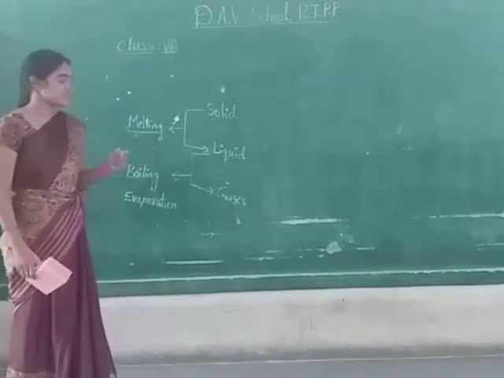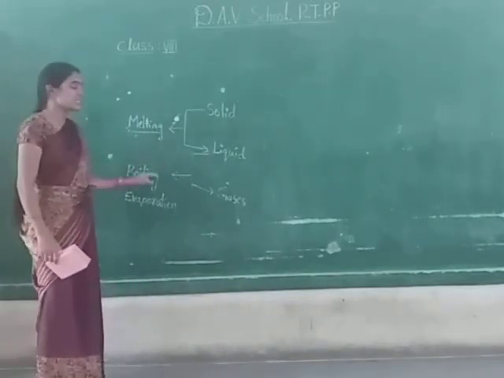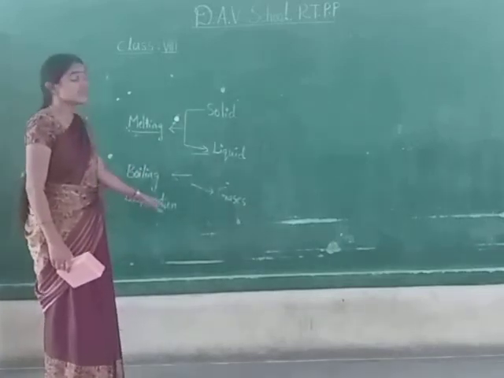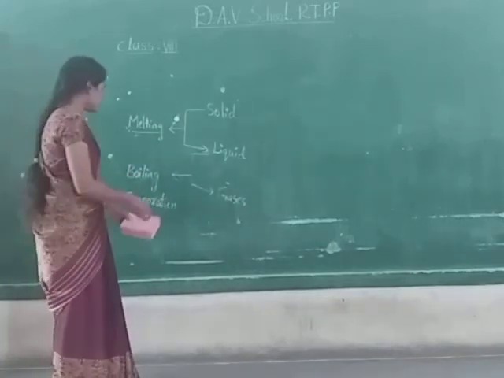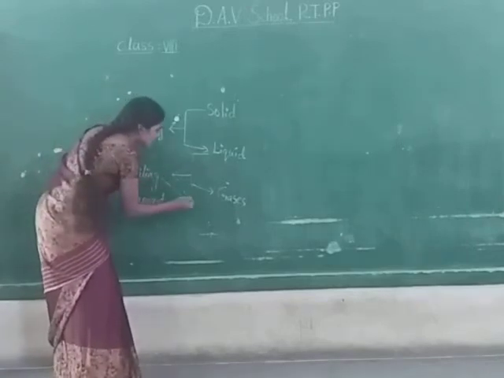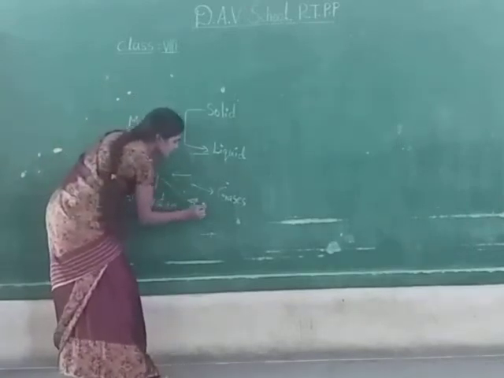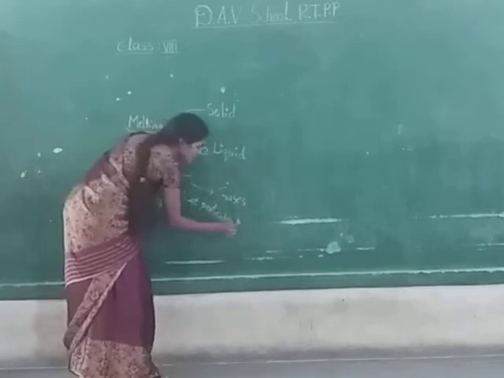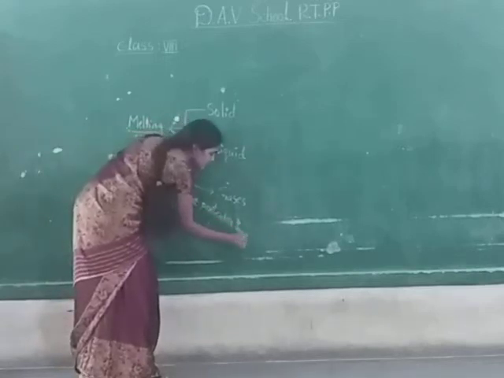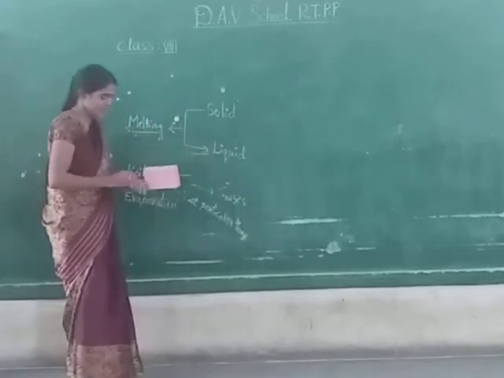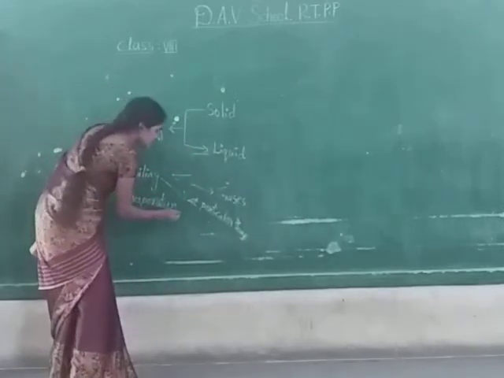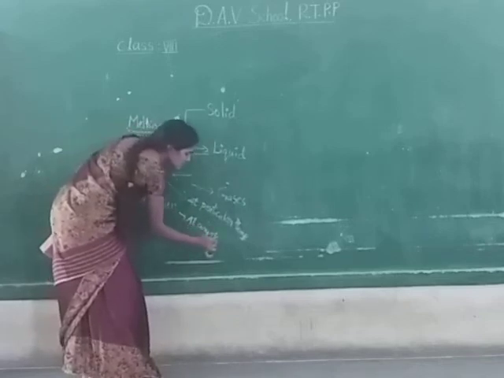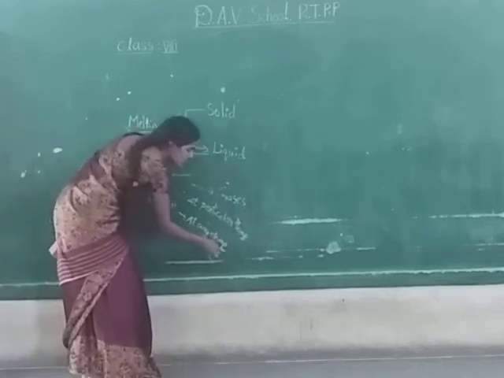What is the difference? Boiling takes place at a particular temperature, whereas evaporation takes place at any temperature. The change of state that takes place at a particular temperature is called boiling. If the change of state takes place at any temperature, then the process is called evaporation.